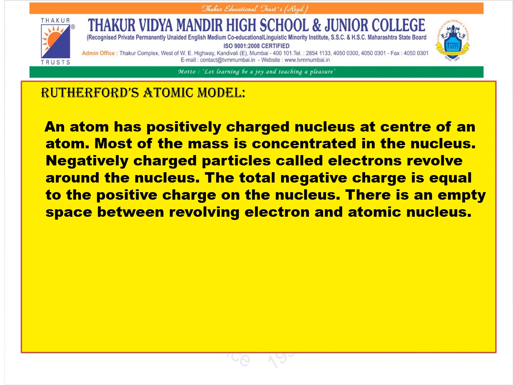Now we are going to study Rutherford's atomic model. According to Rutherford's atomic model, an atom has a positively charged nucleus at the center of the atom. Most of the mass is concentrated in the nucleus. Negatively charged particles, which are referred to as electrons, revolve around the nucleus, and the total negative charge is equal to the total positive charge on the nucleus. And there is an empty space between the revolving electrons and the atomic nucleus.